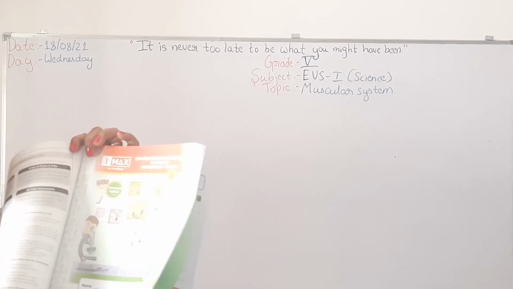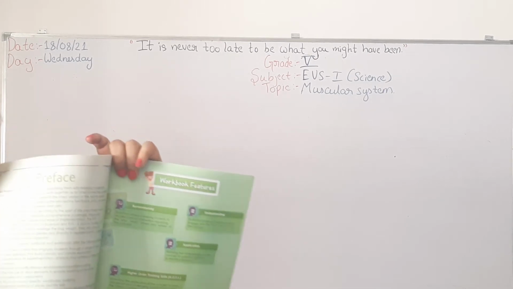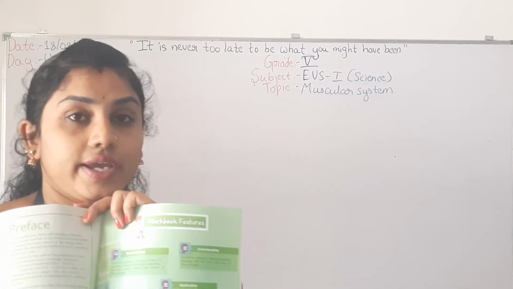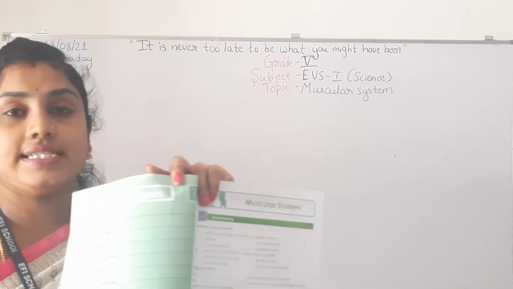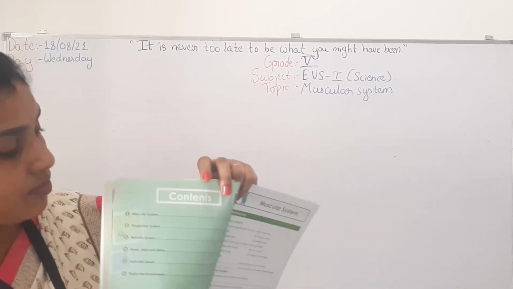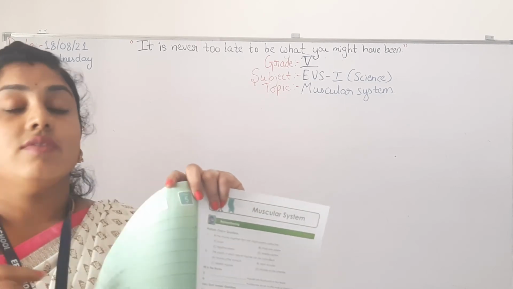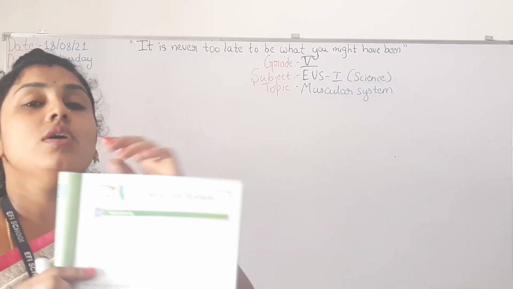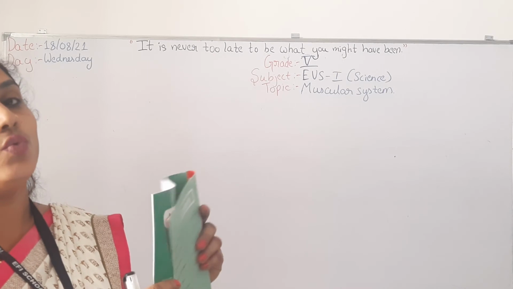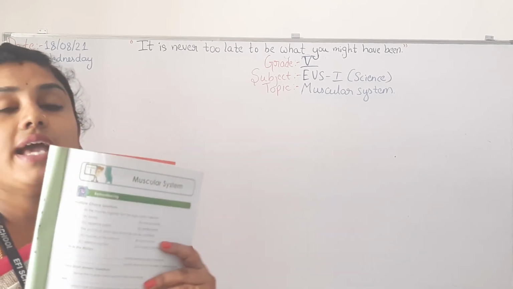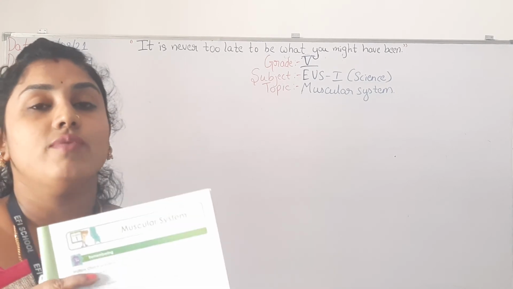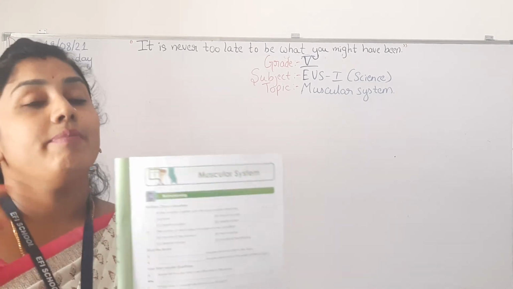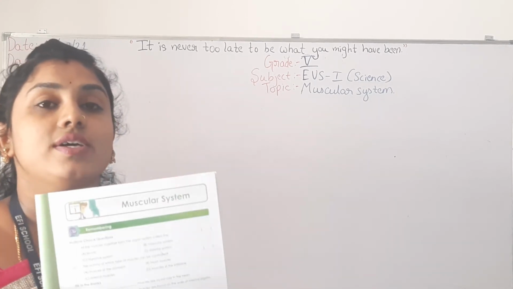Yes. Then if you turn the other page, you will get the workbook features. Okay. After the workbook features, once you turn the page, you can see the contents. See, these are some of the lessons given in the textbook. Please open page number 1. So today we have discussed the muscular system. No? So you will be having homework you have to do in this only. Before writing the homework, you should follow certain steps.